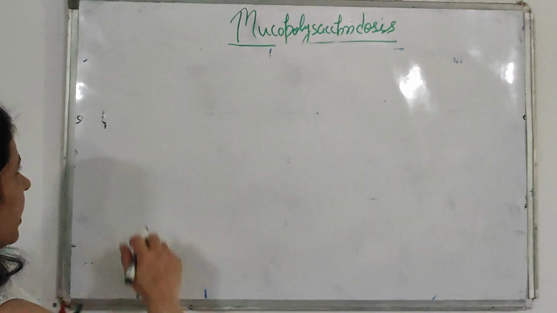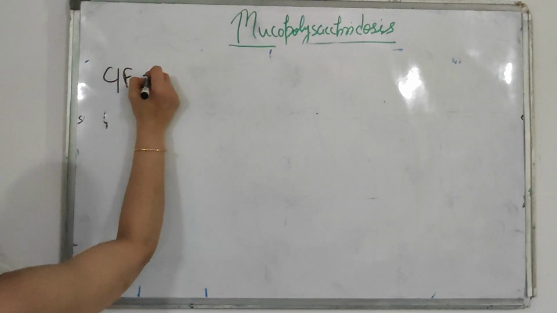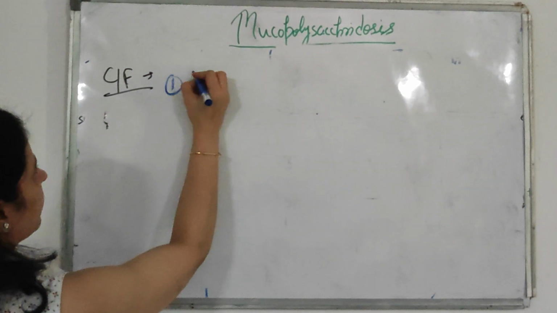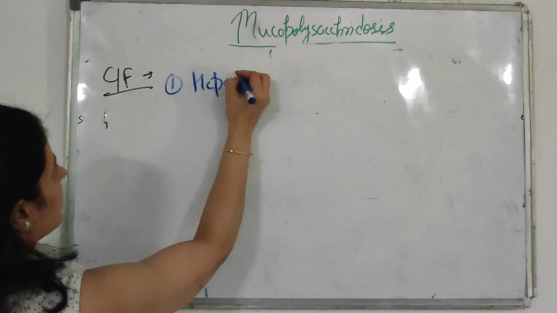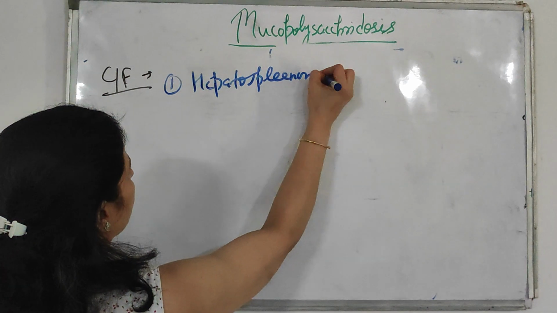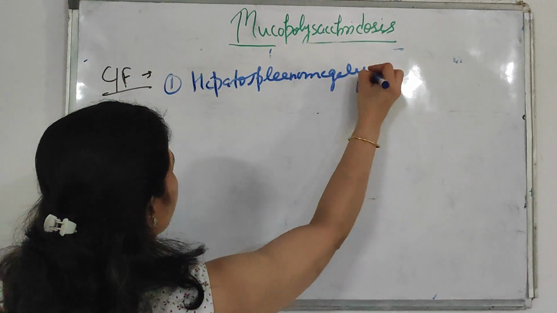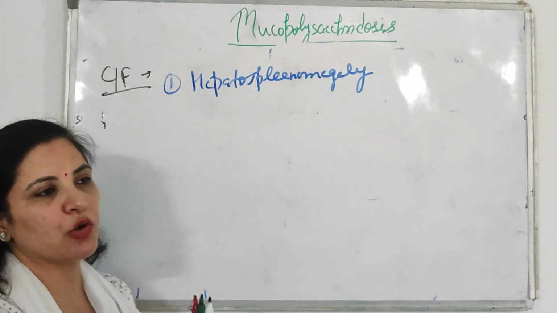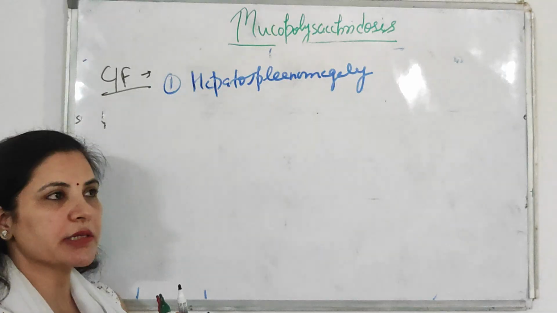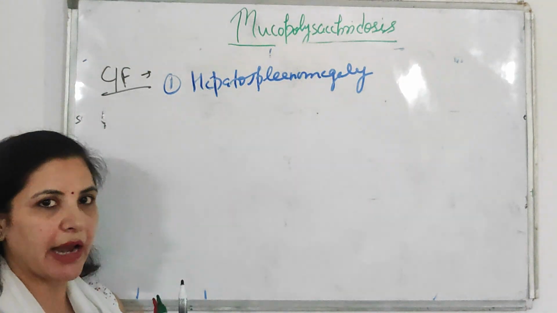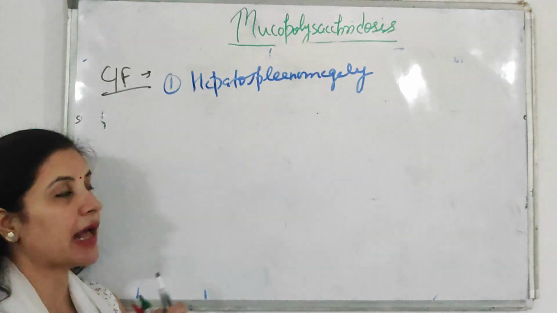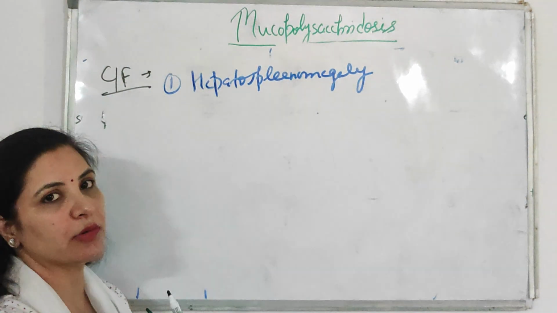So what are the clinical features of the mucopolysaccharidosis? First is hepatosplenomegaly. Why is hepatosplenomegaly there? As enzymes are lacking, mucopolysaccharides will not be degraded in the body, and undegraded mucopolysaccharides get accumulated in your liver and spleen, and because of that accumulation, your liver is enlarged, your spleen is enlarged, and ultimately it results in hepatosplenomegaly.